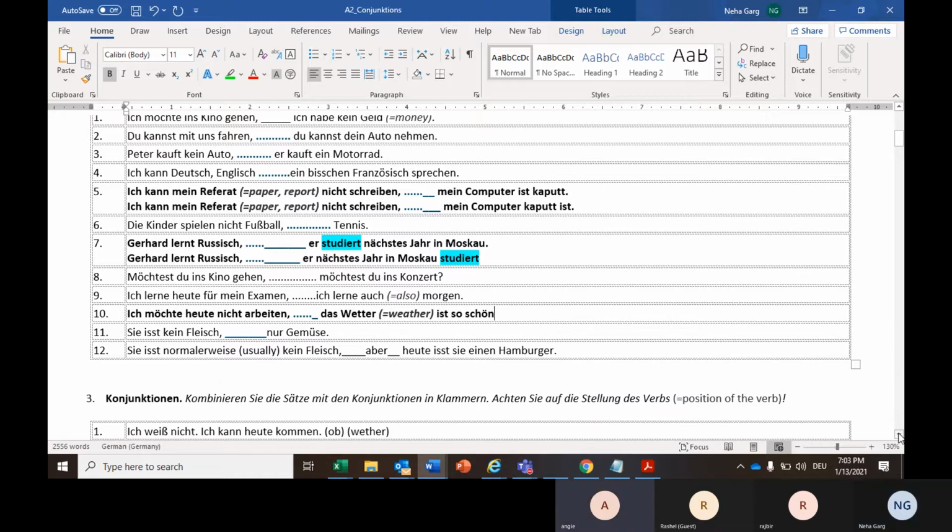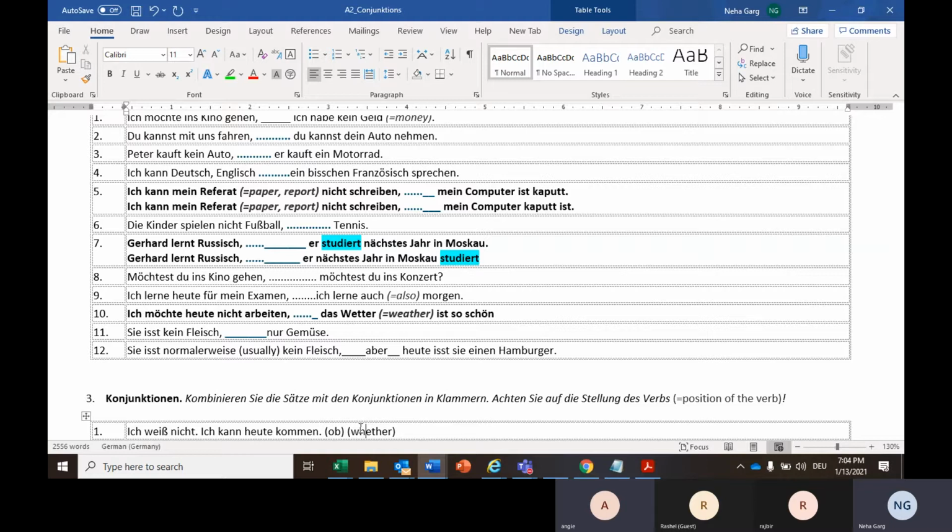Sie isst kein Fleisch, aber nur Gemüse. She does not eat meat, but only vegetables. Yes. Nummer 12,